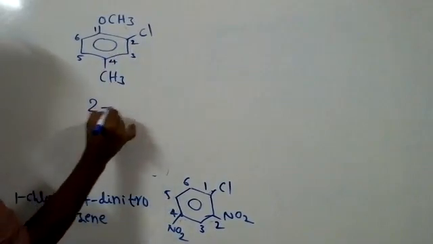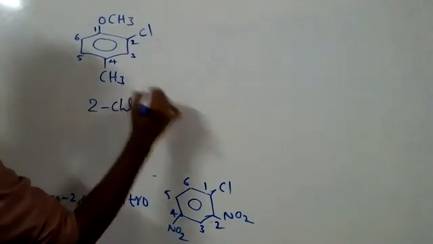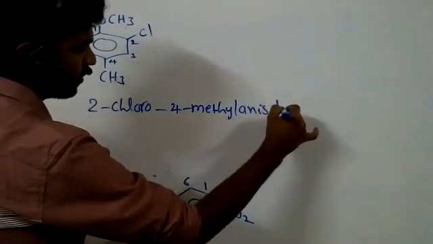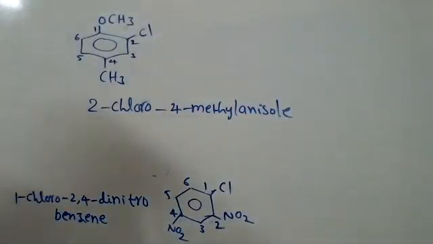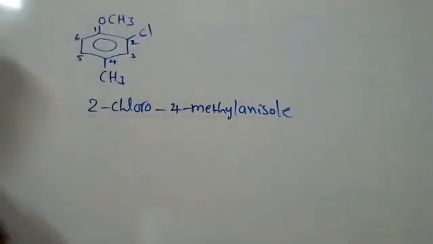So here 2 chloro, 4 methyl, anisole. Otherwise you may write it like that also: 2 chloro, 1 methoxy, 4 methyl benzene, also correct. Out of methyl and methoxy, which would come first? Methoxy. Okay.